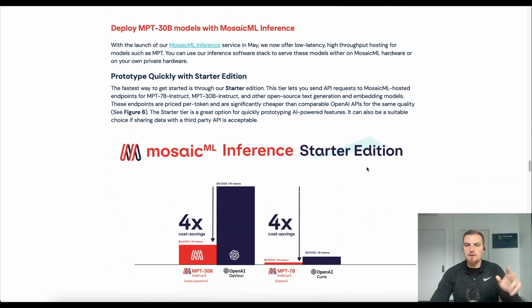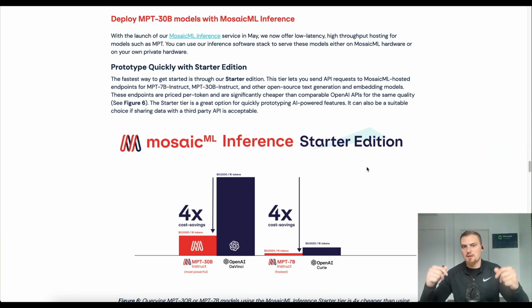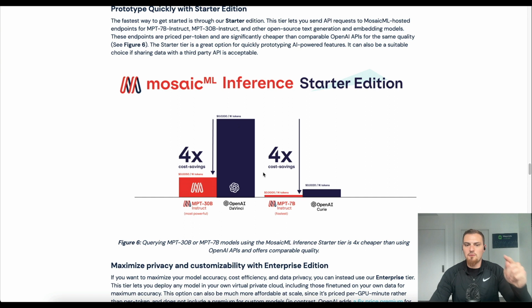So I think it's so interesting that MosaicML is getting into an inference cloud. This makes it a lot easier for us to integrate it with Weaviate and all sorts of cool things. So firstly, right off the bat, 4 times cost savings for the 30 billion instruct versus the OpenAI DaVinci checkpoint. Also 4 times cost savings for the 7 billion instruct versus the OpenAI Curie model.